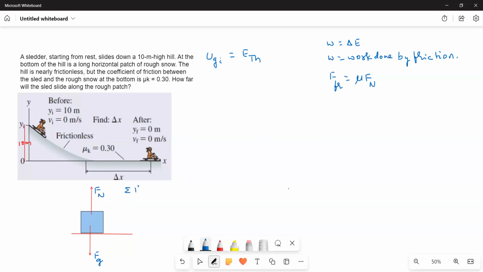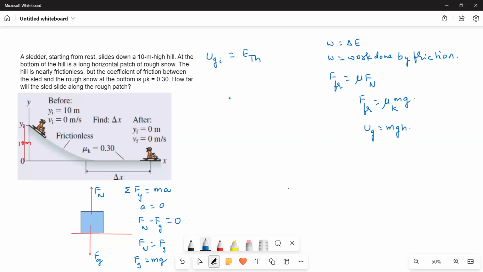If we write the force equation, sigma Fy is equal to ma, and a is equal to 0 because there is no motion along the vertical direction. Then sigma Fy is equal to Fn minus Fg, equal to 0. Therefore Fn is equal to Fg, and Fg is equal to mg. Therefore, we can substitute F friction equal to mu k times mg. And we know UG is equal to mgh.